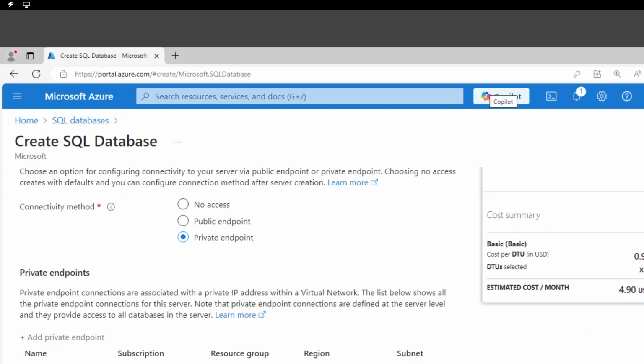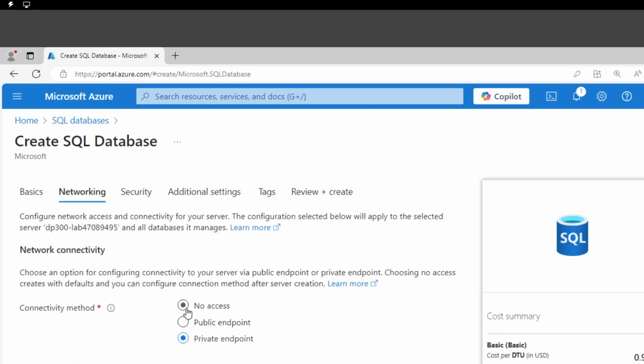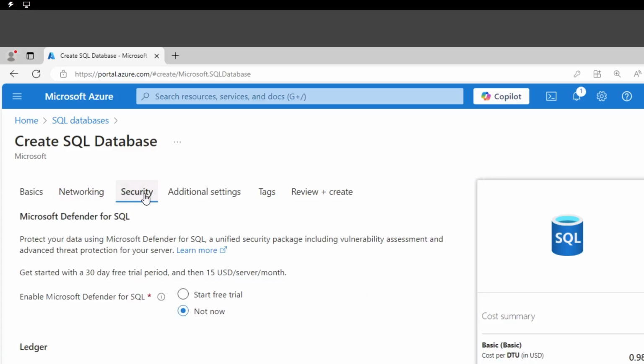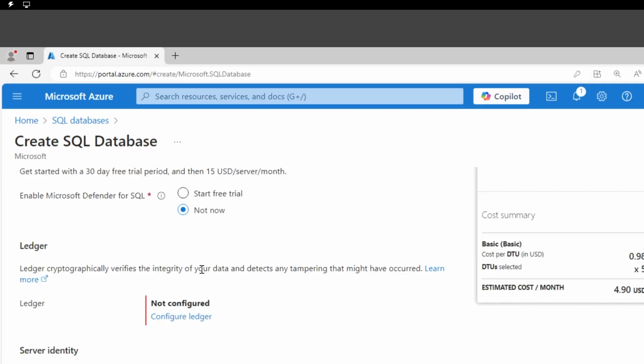All right, perfect. Let's continue now that we have enabled the creation of the private endpoint. As we can see here, it has not been created yet, but this is what we're about to create. Our deployment will take a few minutes, which is expected. We're going to keep the remaining configuration on the networking tab as default. On the security tab, I'm not going to change anything for this demo.